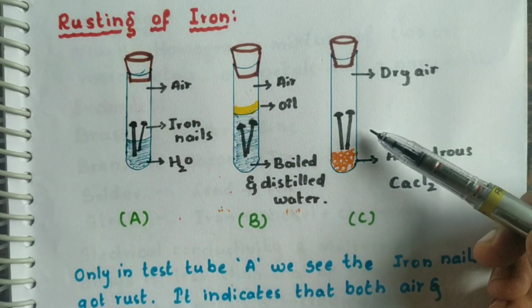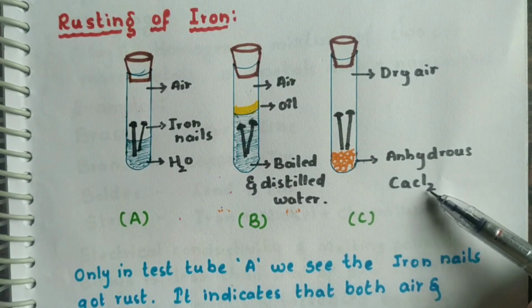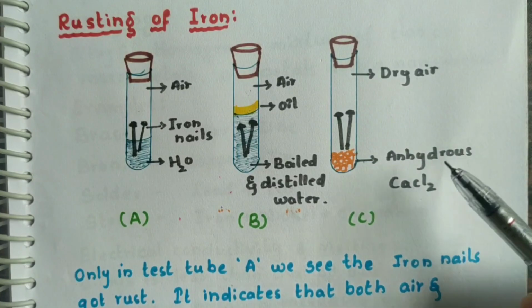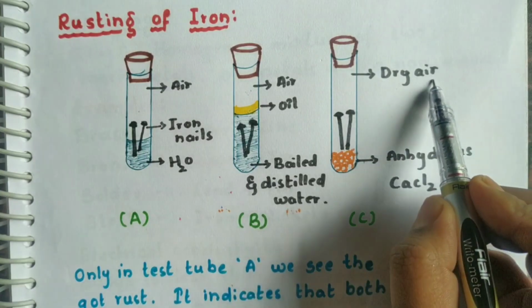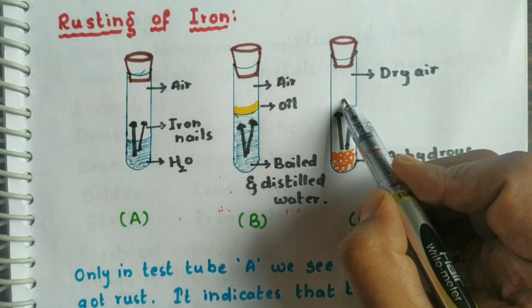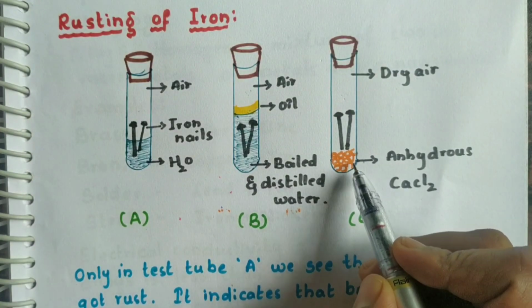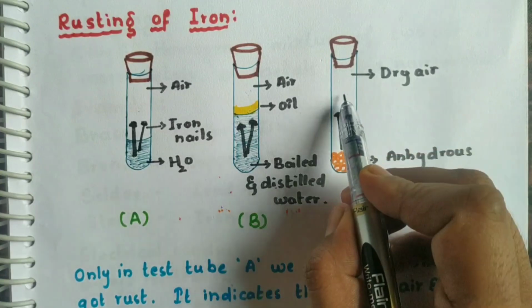In test tube C, we have added anhydrous calcium chloride. It absorbs all the moisture in the air and makes the air dry. That's why I have written dry air. So there is no water in the air, and we have not added any water here. Only dry air is present in this test tube.